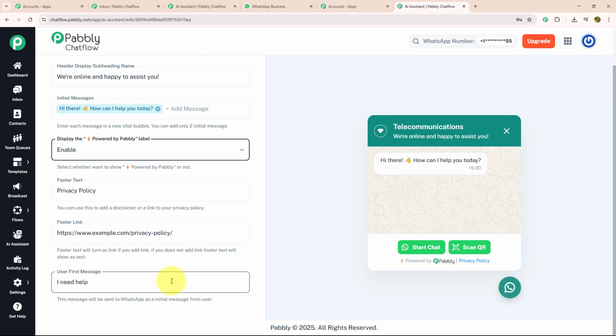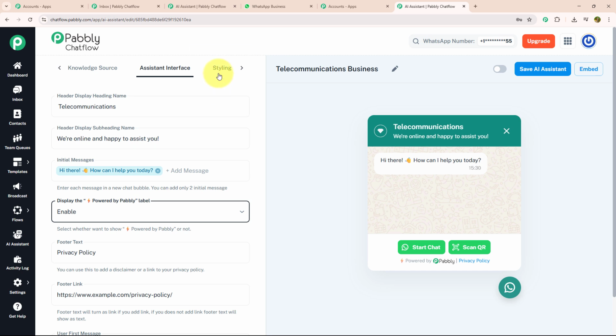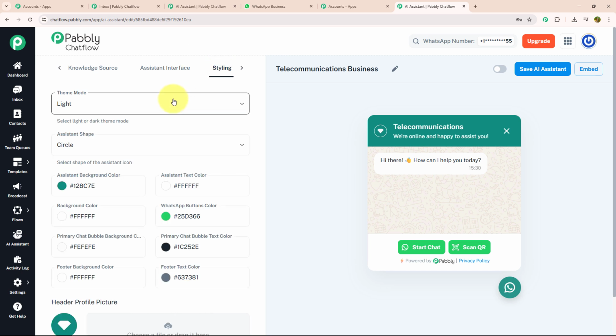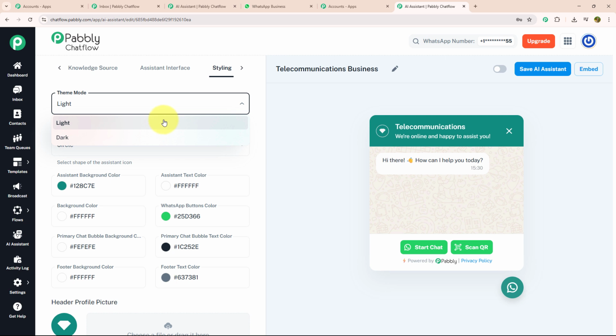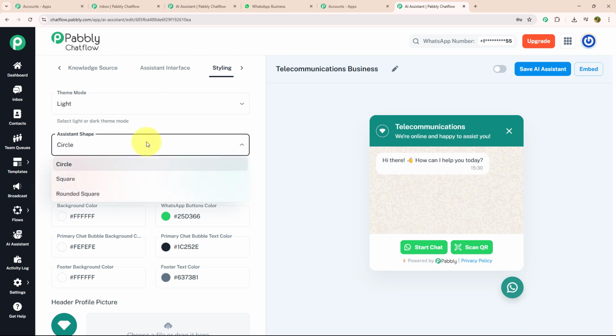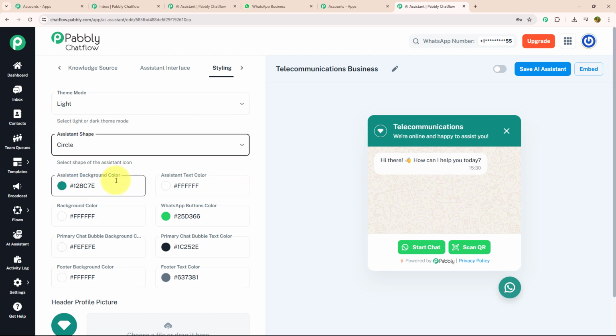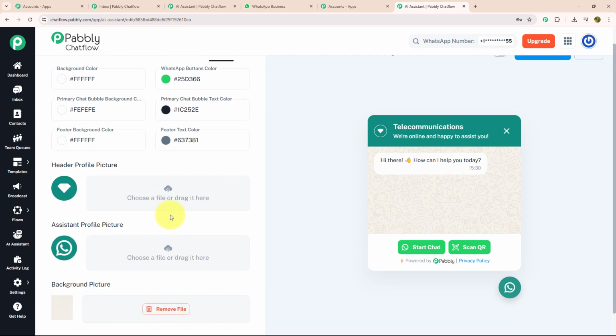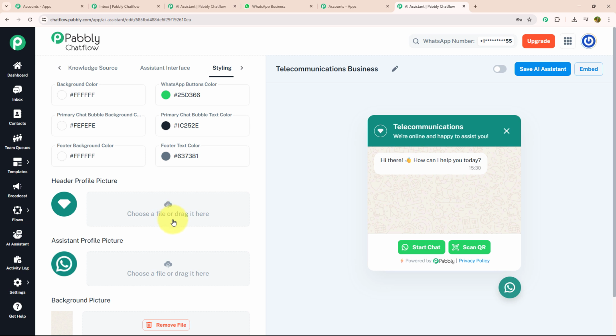On to our last step on the assistant interface, we need to put a first message that your customer is going to send as a trigger message. As you can see, I have entered I need help as my initial message. With that, I'm going to move forward to the styling. Here you can change the theme mode to light or dark, and the assistant shape to circle, square, or round. You can even change the background color, text color, and add a profile picture, assistant picture, and background picture.